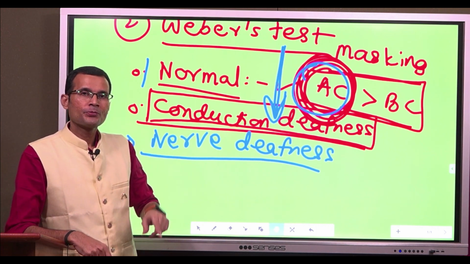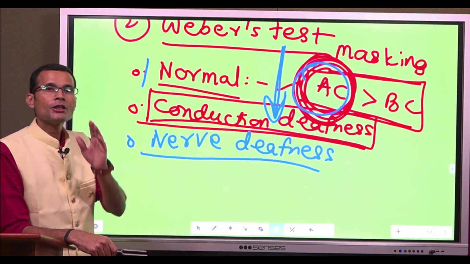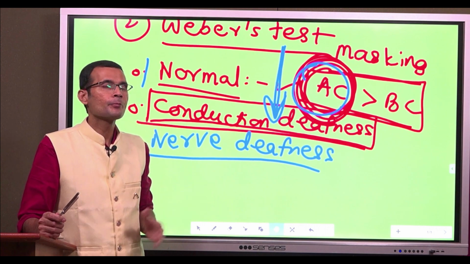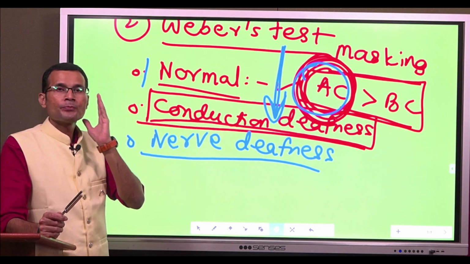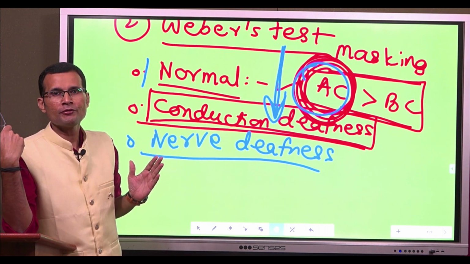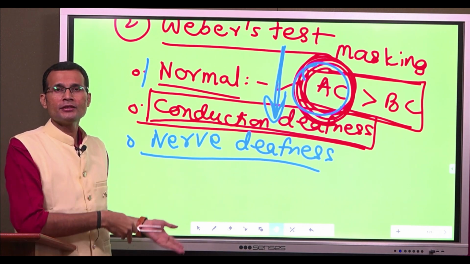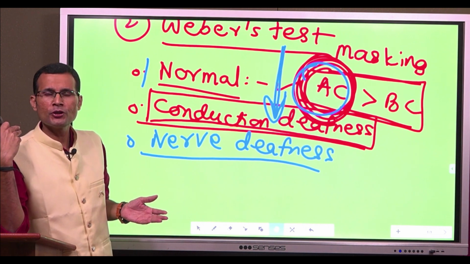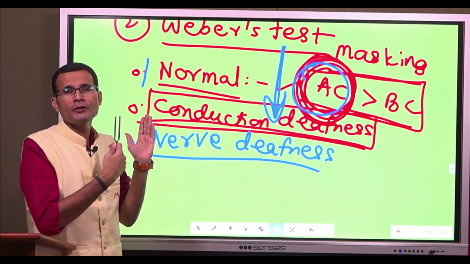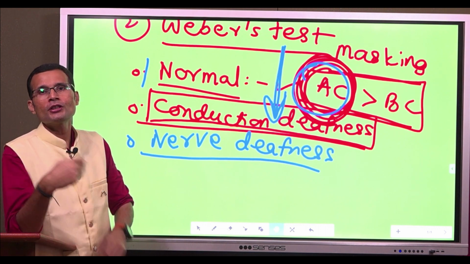Therefore you can again perform the confirmatory test when the sound gets lateralized. Suppose sound is getting lateralized to the left side in the Weber's test. That means either there is a conduction deafness on the left side or nerve deafness on the right side. What do you do then? Go back to the Rinne's test. Simple. In Rinne's test, you are individually checking the ears. If it's a left-sided conduction deafness, Rinne will be negative on the left side. And if it's a right-sided nerve deafness, Rinne will be positive on the right side.